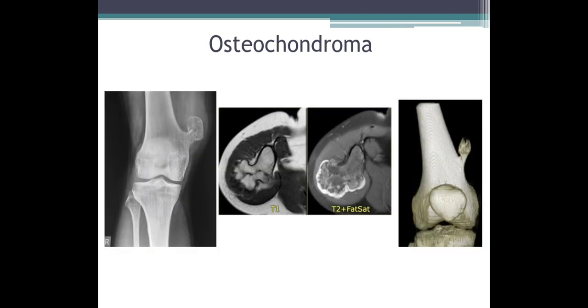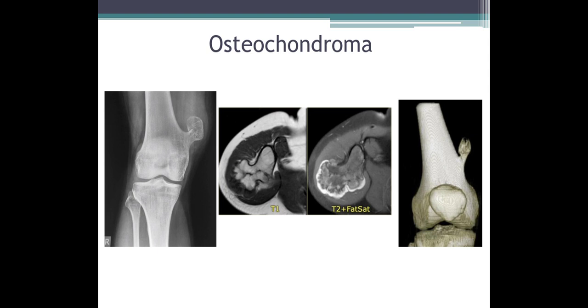Coming to individual bone tumors, again bone tumors can be classified into bone forming tumors and cartilage forming tumors. Coming to the cartilage forming benign bone tumor, this is osteochondroma. As the name indicates, it has an osteoid component, that is the bony component, and a chondroid component, that is the cartilage component, and oma means benign. So it's a benign cartilage forming bone tumor.